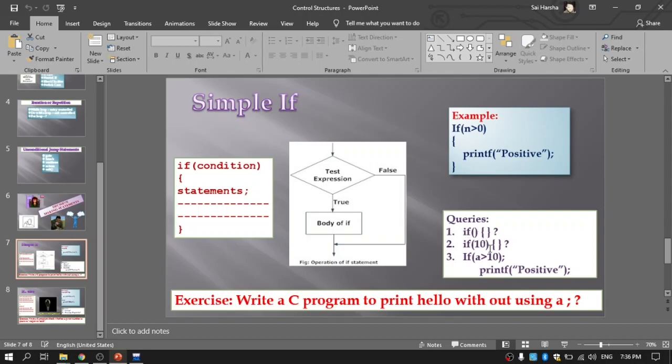What is the meaning of this 10? In the C programming language, any non-zero value, in the sense that if it is a positive value, greater than 0, or even a negative value, is going to be considered a true case. The value could be either positive or negative and it will be taken as true. And if it is 0, then it will be taken as a false one. That is the meaning of it.